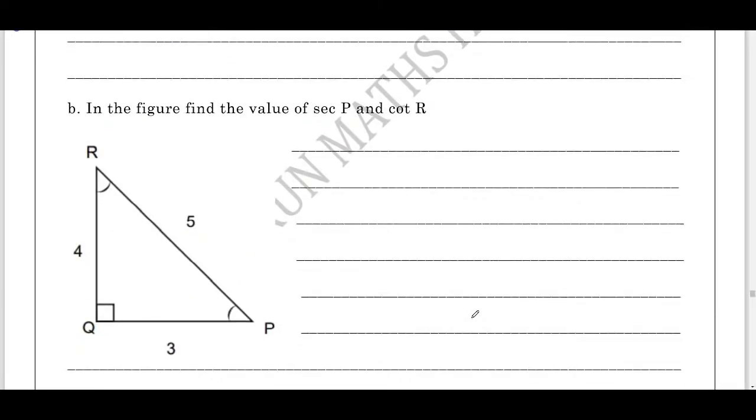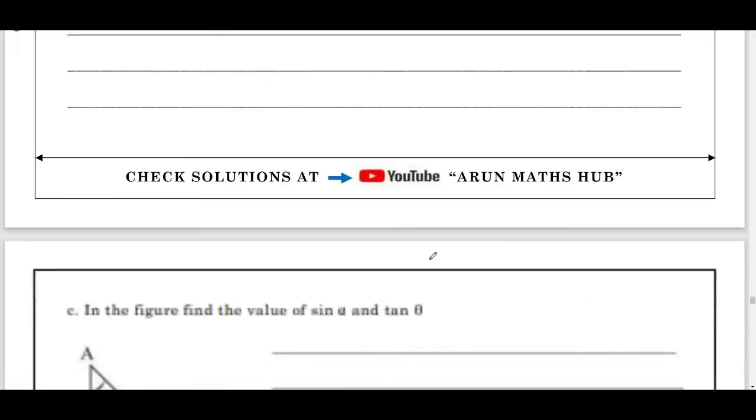In the same way, you can try out this question. Find the value of secant P and cot R. Secant P is the reciprocal of cos and cot is the reciprocal of tan ratio.